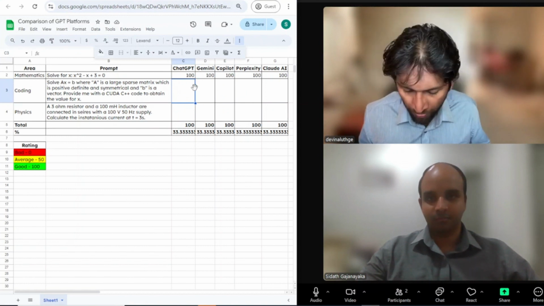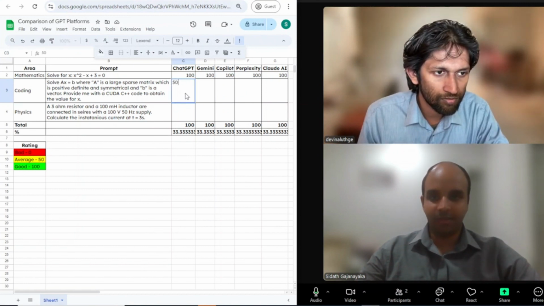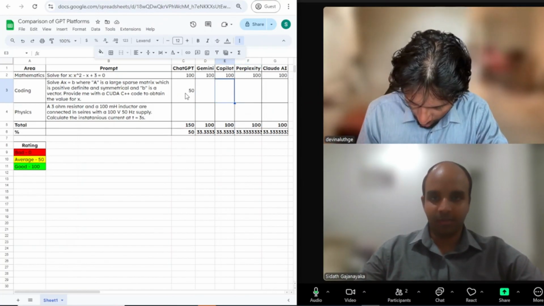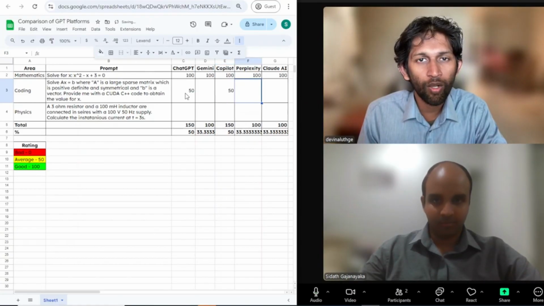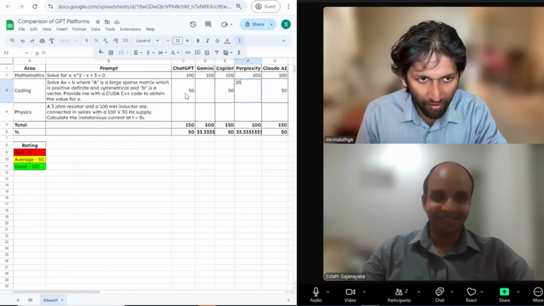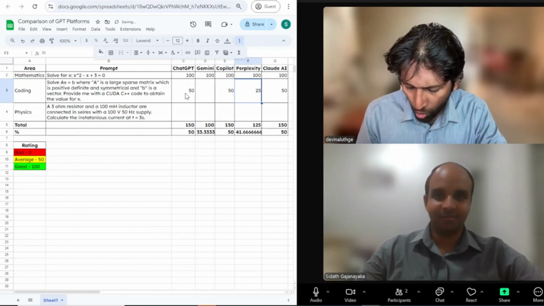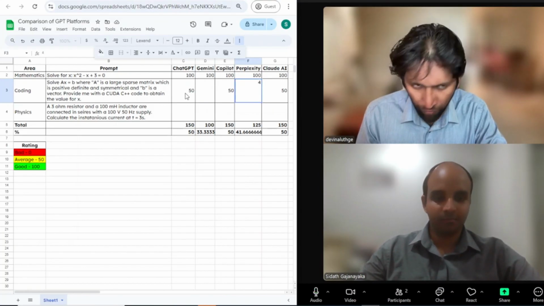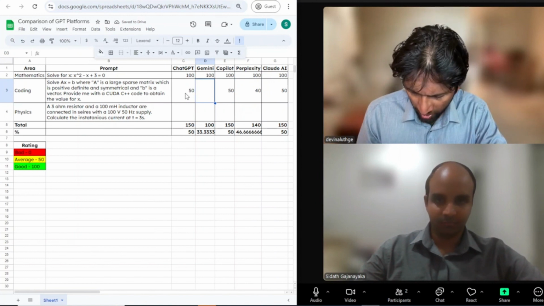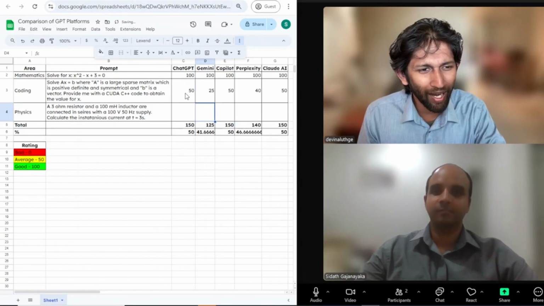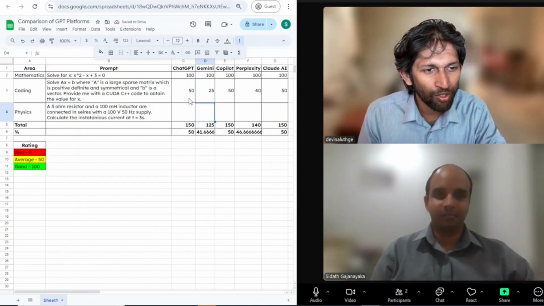You could go more. So we'll give 50 to ChatGPT, correct? Yeah, I would say it's ChatGPT average. And then Copilot and Claude AI as well. For these ones we'll do an exception and give 25 maybe. Yeah, we can give a little bit more than 25 for Perplexity AI, maybe 40. Yeah, that would do. And for Gemini, 25 would do, because that's not bad, because that's a complicated issue. They did a fairly good job.